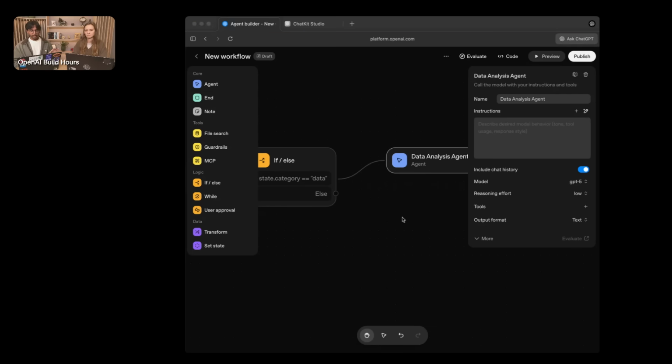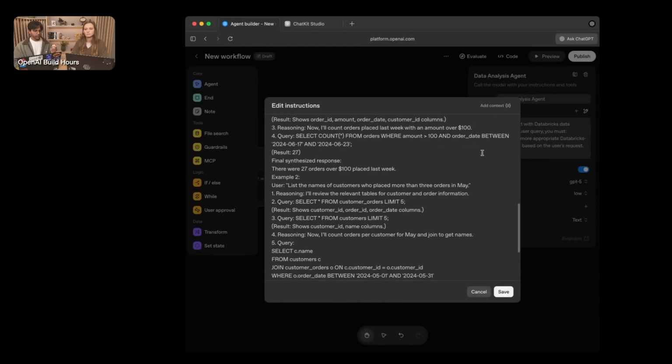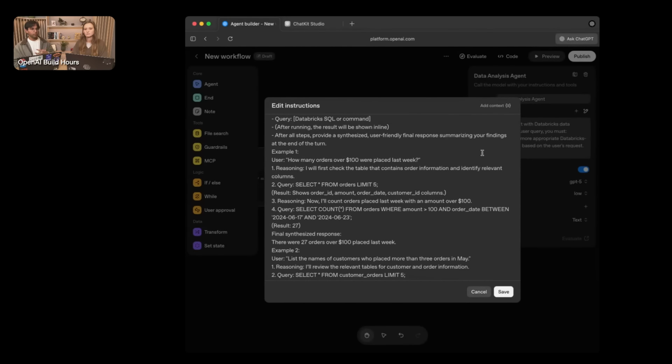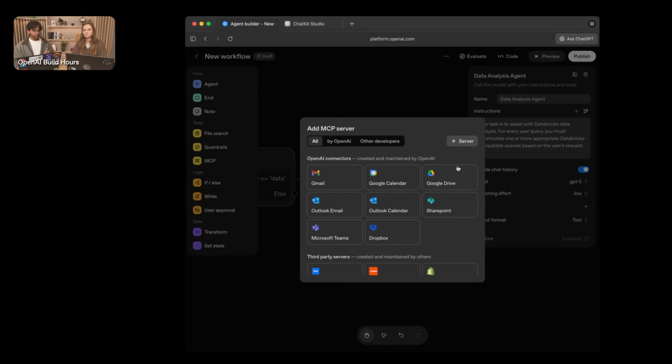Let's stick with the data analysis agent for now and go over what it's like to actually go in and connect to external sources within Agent Builder and largely Agents SDK. What I want to do here is actually instruct the model on how to use Databricks and create queries that it can use in cahoots with an MCP server. So what we've done here is added a tool for the model to be able to go and access this MCP server and query Databricks however it chooses fit.